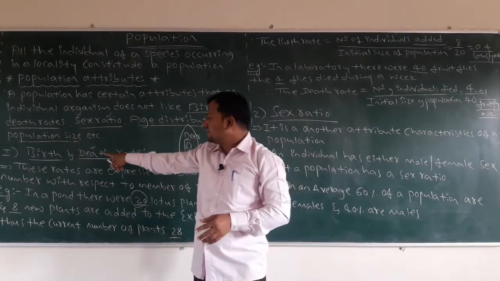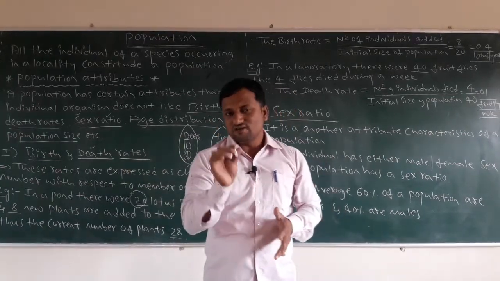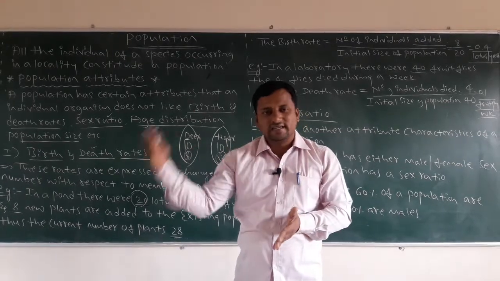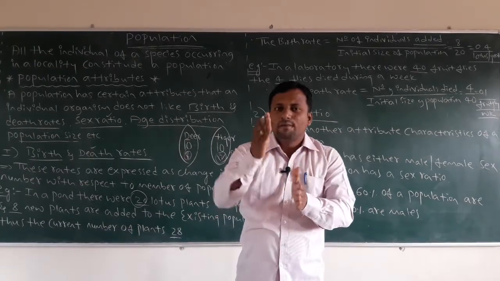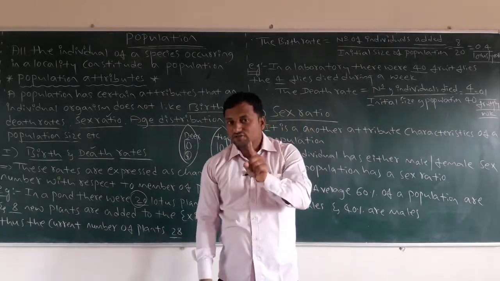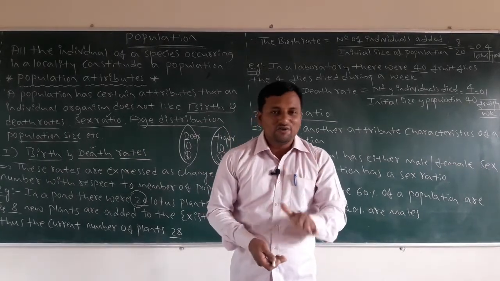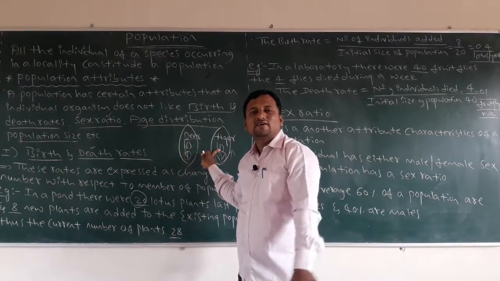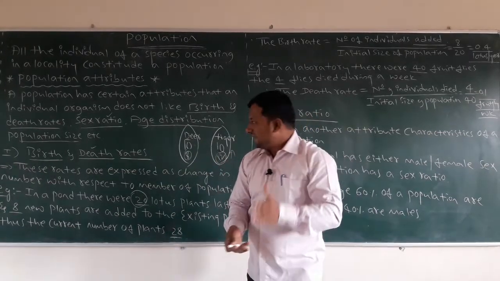How many were added, how many died or removed, based on that we find the per capita birth and death. That applies when there is a change in individuals; if there is no change, it is a stable, constant population.